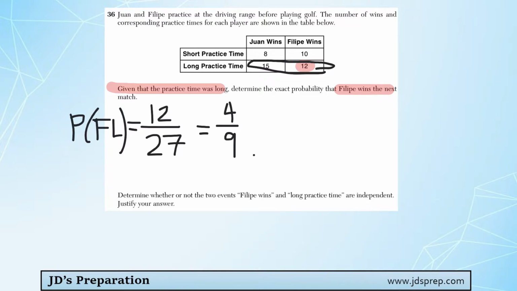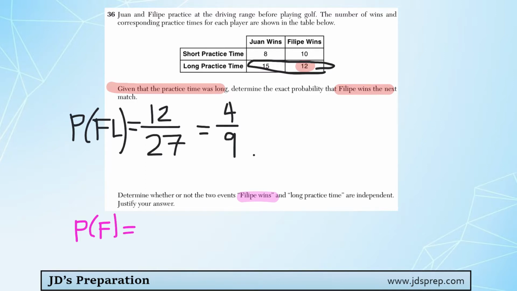Now for the next part of the question, it's asking us to determine whether or not the two events, Felipe wins and long practice time, are independent. So to figure that out, we need to figure out the probability of each and compare, because if they are equal, then they are independent. So the probability of Felipe winning, let's label that as P of F.